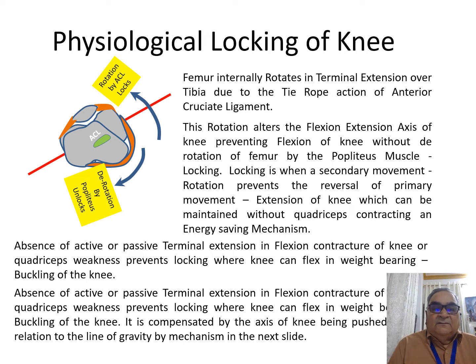This can be compensated by the axis of the knee being pushed backwards, as in genu recurvatum, or the line of gravity, which extends from the head of the femur to the weight bearing portion of the foot, being pushed anteriorly by either extending the hip or plantar flexing the ankle. We'll see how this happens in the next slide.